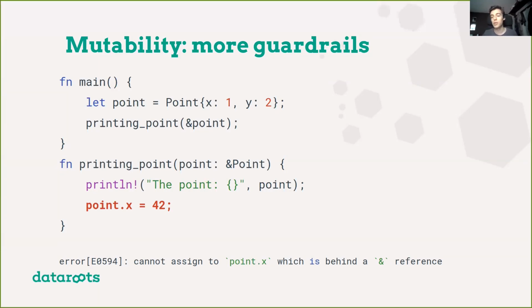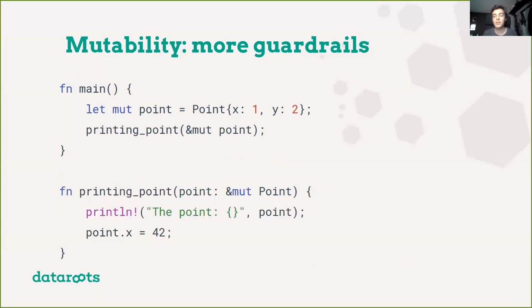Now imagine we, for some reason, did want to do this. How can we adjust the code so that this does work, so that we can set point.x to 42? What you need to do, when you look at the printing point function now, is not pass an immutable borrow, but ask for a mutable borrow. So the printing point is asking for a mutable borrow, and then it can change it.